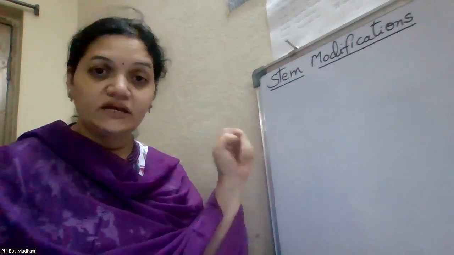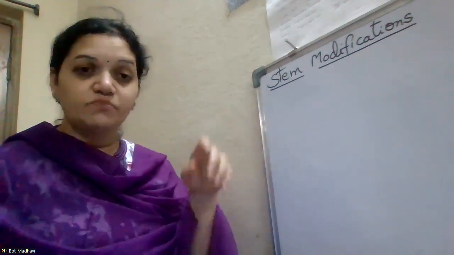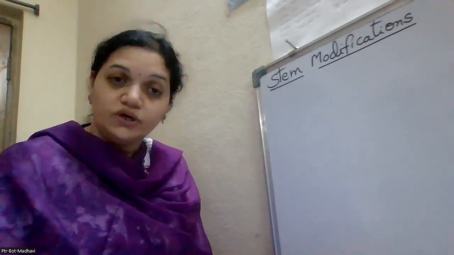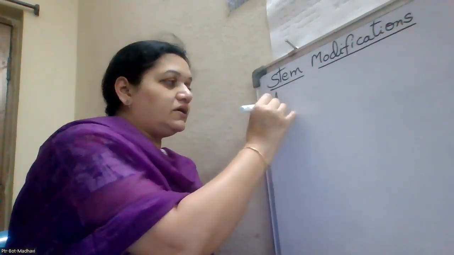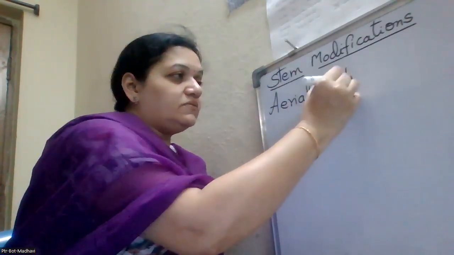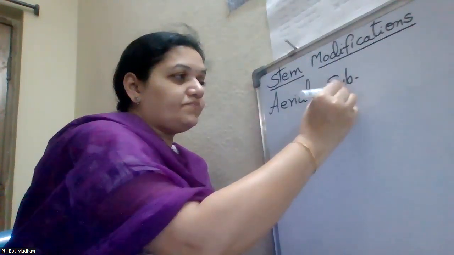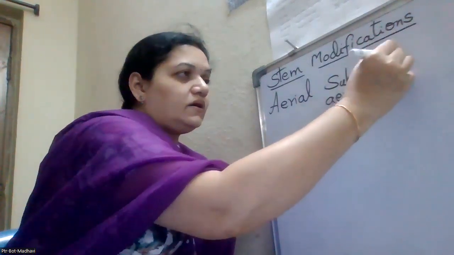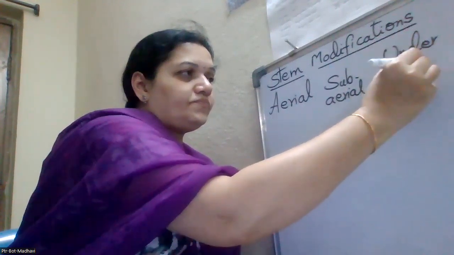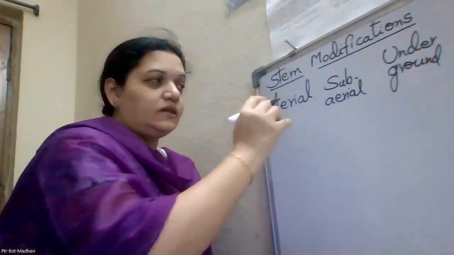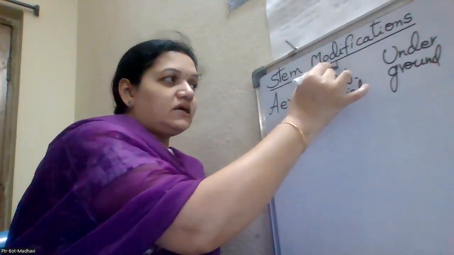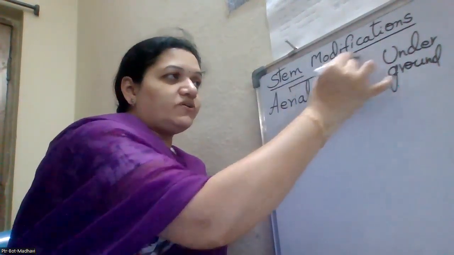Now, how many types of stem modifications? Stem modifications can be majorly divided into 3 types: aerial, subaerial, and underground. So these are the 3 types of the stem modifications.